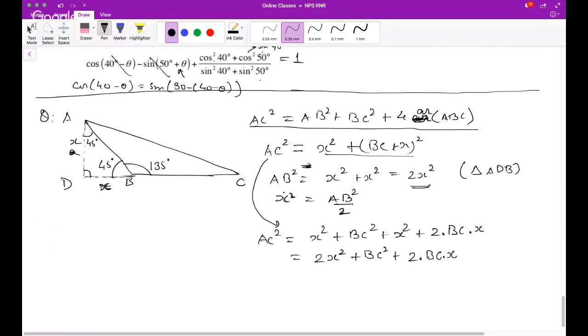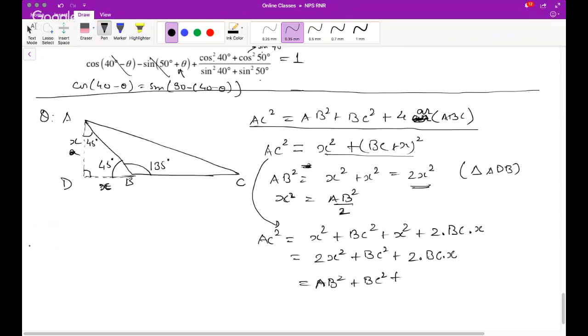Check AB square. So I can write AB square plus BC square from here, and this is twice of BC into X.